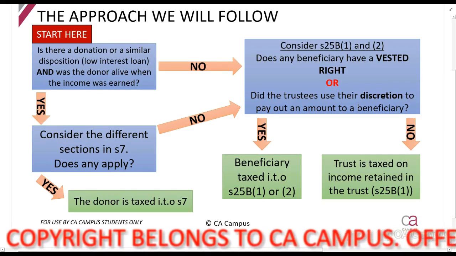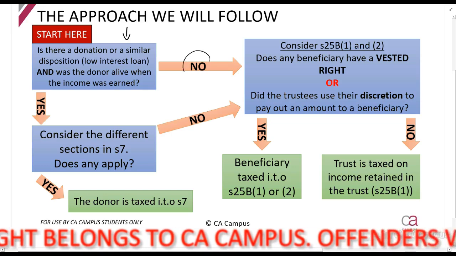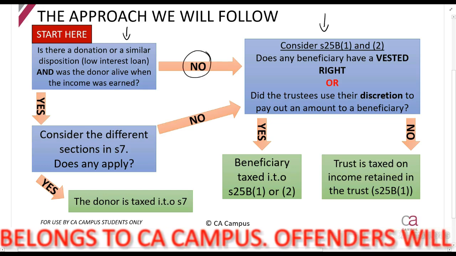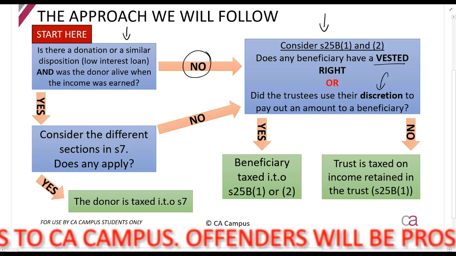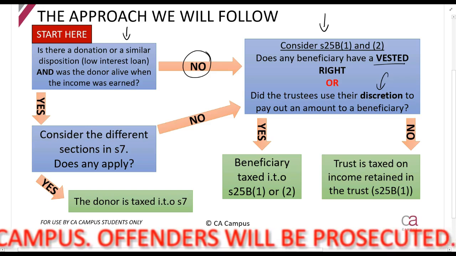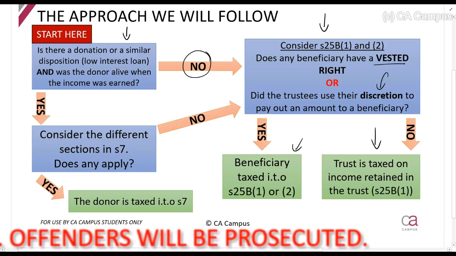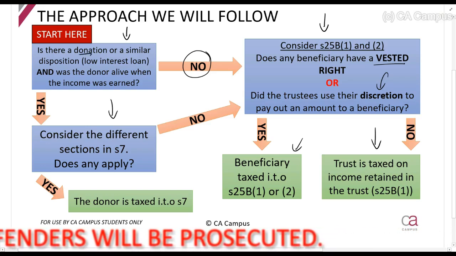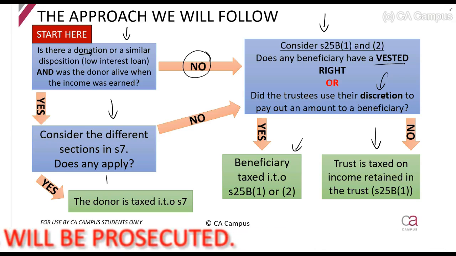The approach says you ask, was there a donation and is the donor alive? If you say no, then you look at section 25B. It says the beneficiary that has a vested right, or the beneficiary that received something when the trustees made a discretionary payment, will be taxed on it. If it's retained in the trust, then the trust is taxed on it. If there was a donation, you will consider section 7. And if section 7 applies, then the donor will be taxed.